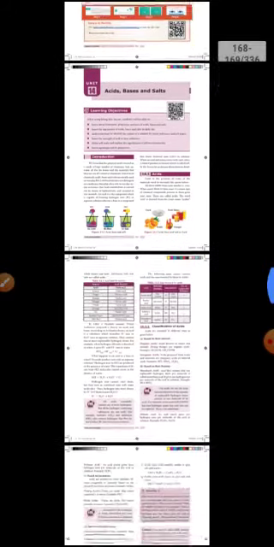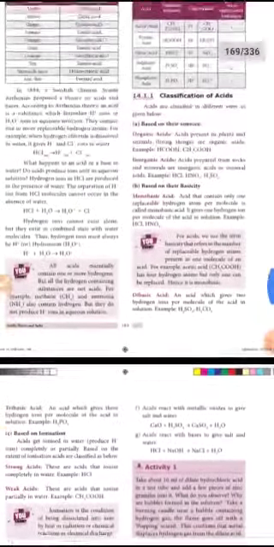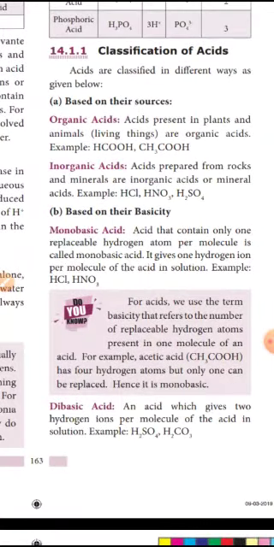First, organic acids: acids present in plants and animals, that is, living things, are organic acids. Examples: HCOOH is formic acid, and CH3COOH is acetic acid.